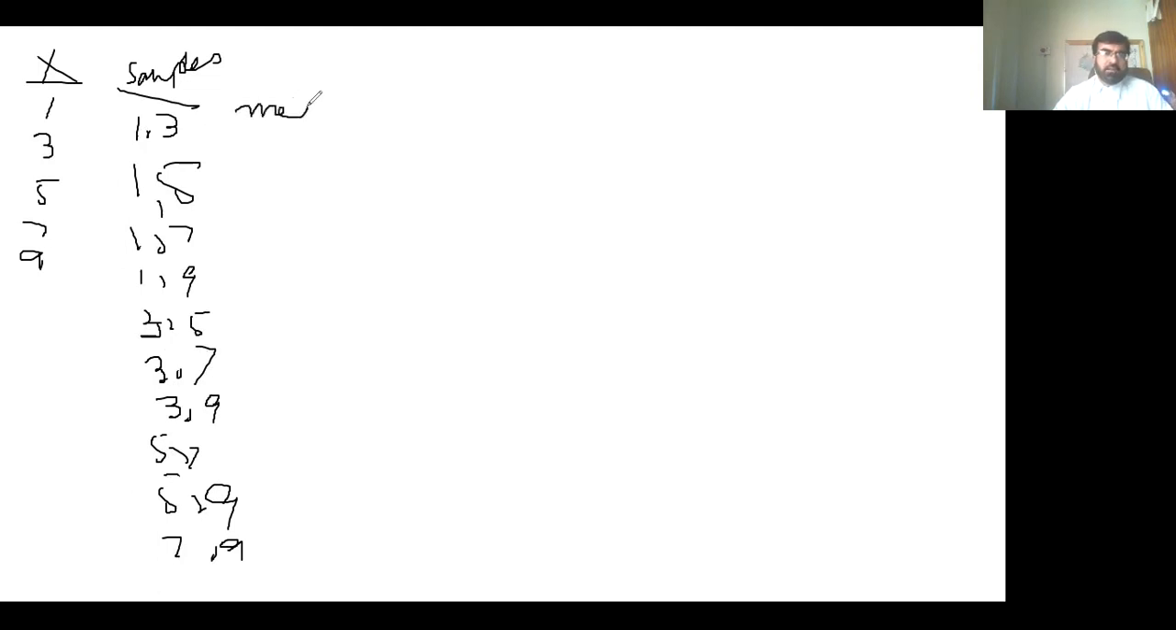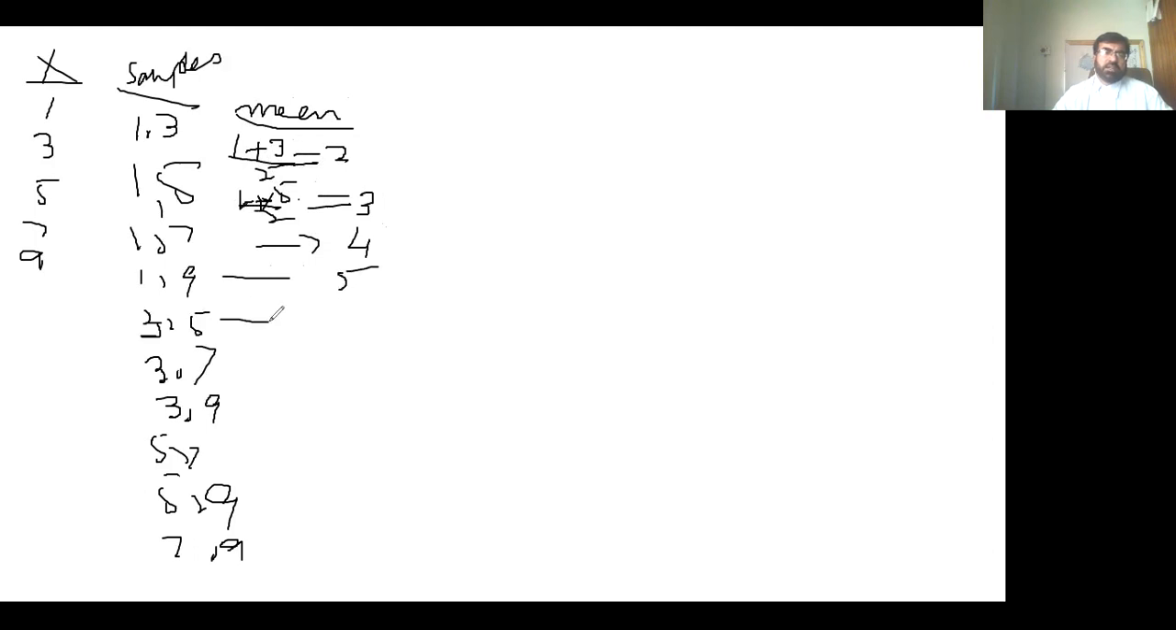Now, if we calculate the mean of all the samples, 1 plus 3 divided by 2 will be equal to 2. 1 plus 5 divided by 2 will be equal to 3. 1 plus 7 divided by 2 will be equal to 4. 1 plus 9 divided by 2 will be equal to 5. 3 plus 5 divided by 2 will be equal to 4. 3 plus 7 divided by 2 will be equal to 5. 3 plus 9 divided by 2 will be equal to 6. 5 plus 7 divided by 2 will be equal to 6. 5 plus 9 divided by 2 will be equal to 7. And 7 plus 9 divided by 2 will be equal to 8.